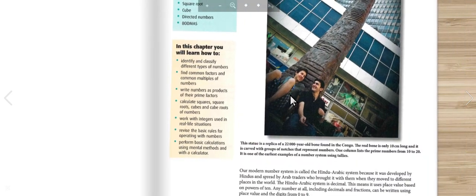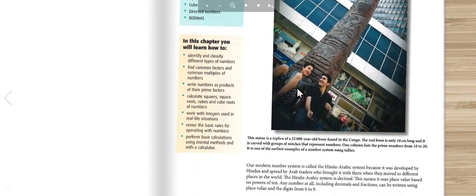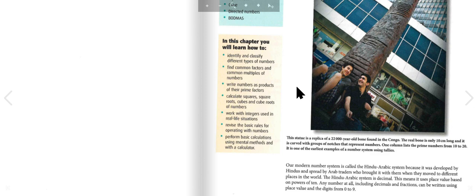Wow, that's a big statue. This statue is a replica of a 22,000-year-old bone found in the Congo. The real bone is only 10 centimeters long, and it is carved with groups of notches that represent numbers. One column lists the prime numbers from 10 to 20. It is one of the earliest examples of a number system using tallies.